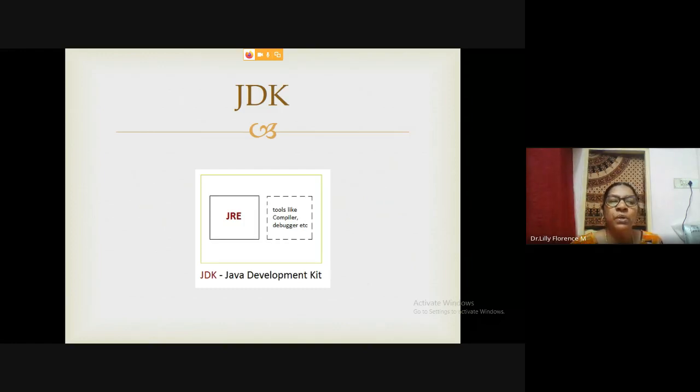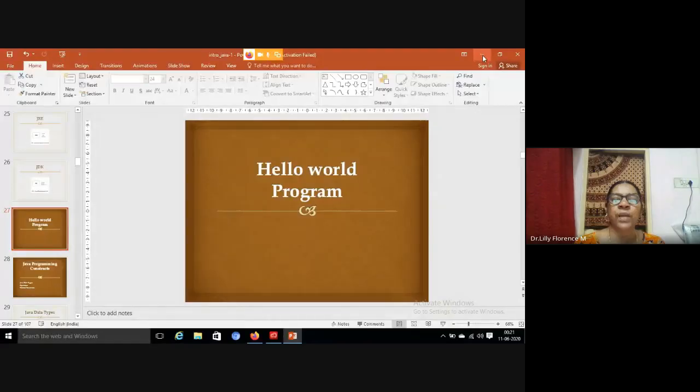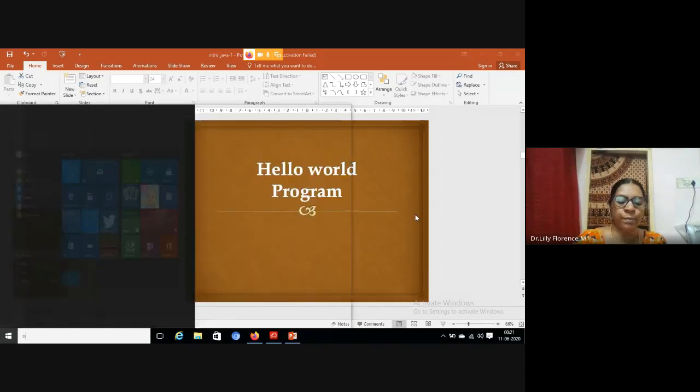Now we can go to our programming part. The first program, Hello World, we can try in this. Usually when you write a Java program, the procedure you follow is to type your Java program in the notepad, then compile the program in the command prompt and execute. The same way I will show you here. Then we can move on to the IDE. I will explain that. So let's open the notepad.